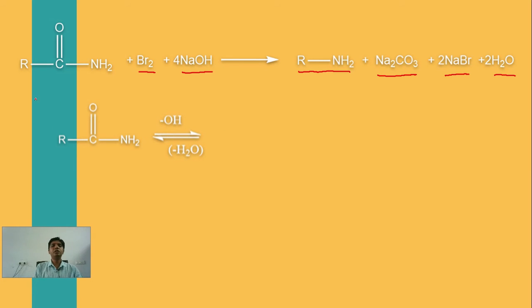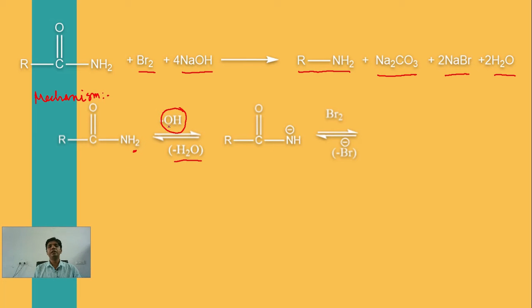Let us look at the mechanism. Initially, OH from sodium hydroxide reacts with the amide, thereby H2O is liberated. So H from this nitrogen and OH separate in the form of H2O, giving a negative charge on this nitrogen atom.